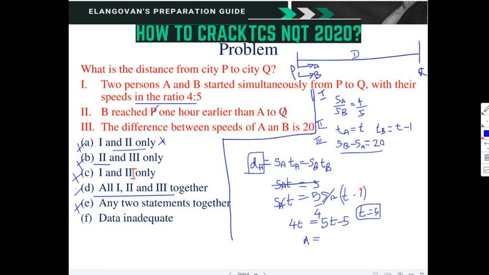So T we have got as 5, and SB we have got as SA plus 20. So substitute this in this equation. What will we get? SB is equal to SA plus 20. So SA divided by SA plus 20 equals 4 by 5.